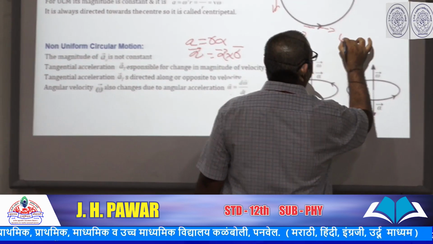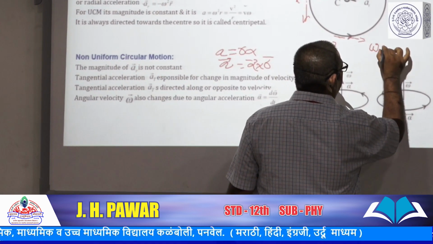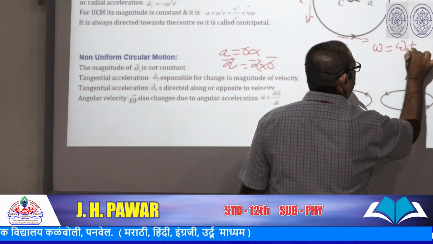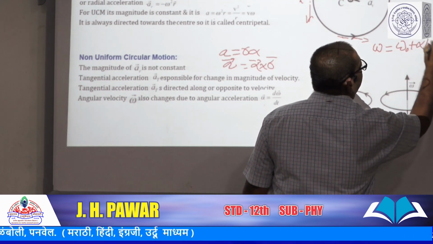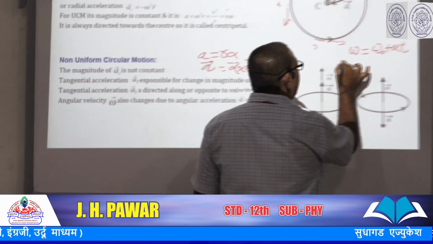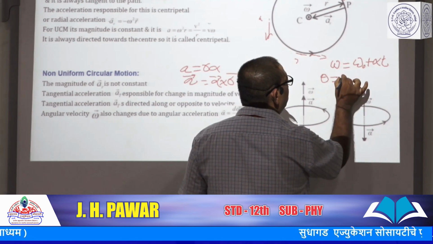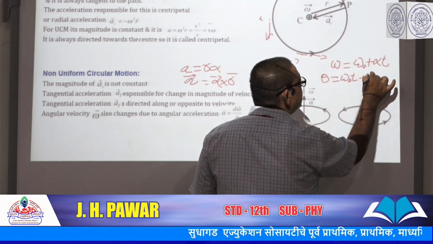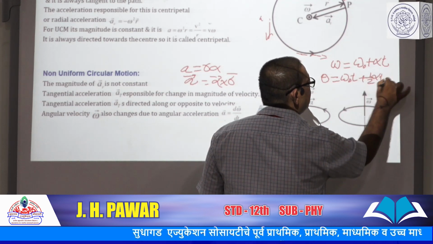These are: omega equals omega 0 plus alpha t, that is, final velocity equals initial velocity plus alpha t. This is the first kinematical equation. Or angular displacement theta equals initial velocity omega 0 into t plus half alpha t square.